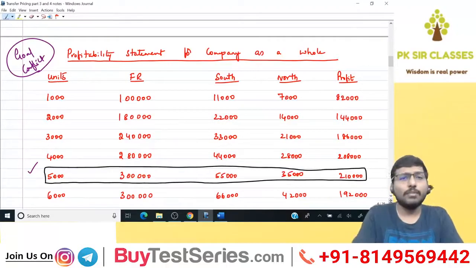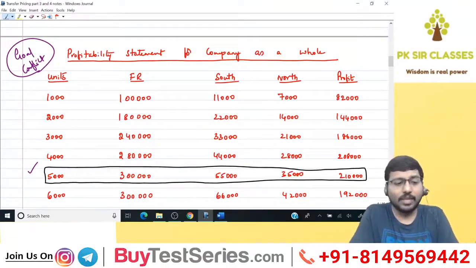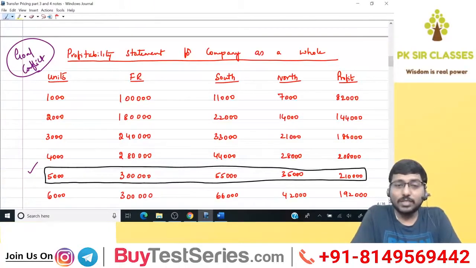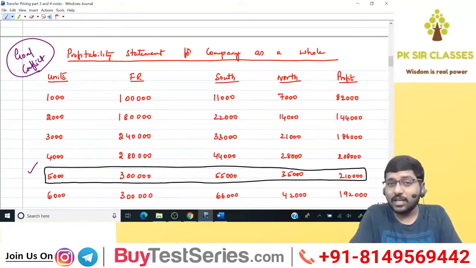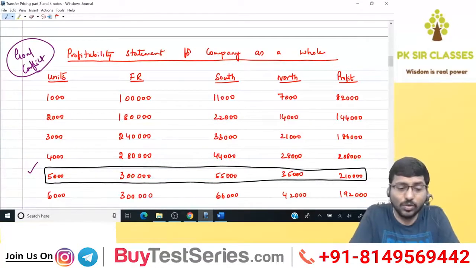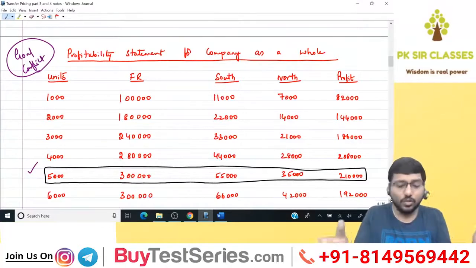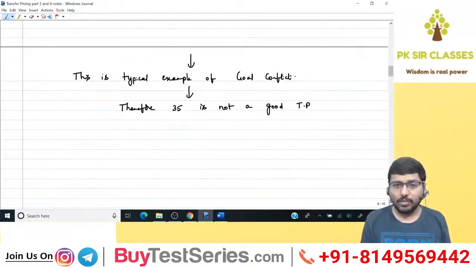Now the question is, what do you mean by goal congruence? I told you already, the individual decisions of the divisional managers must be in the interest of the company. So what is the interest of the company? 5,000 units, which means the individual decisions of the divisional managers, South division and North division, must also be 5,000. So we need to fix TP in such a way that the company wants 5,000 units to be manufactured and South and North division must also end up manufacturing 5,000. Now how to do that? We went for a particular step over here.